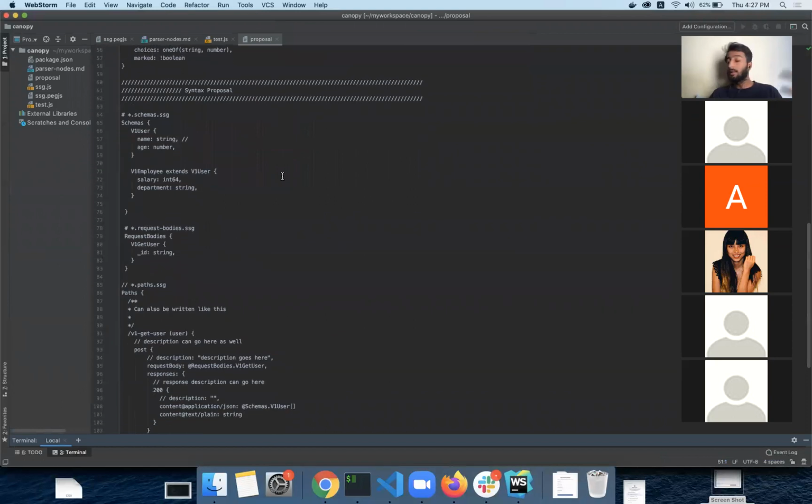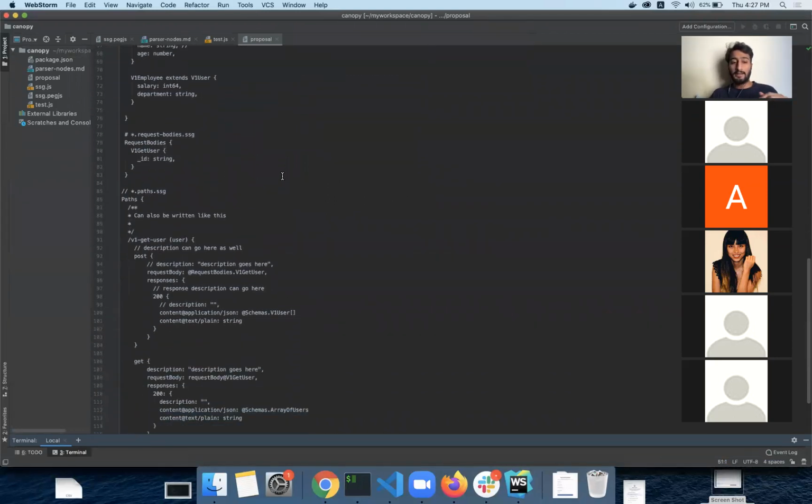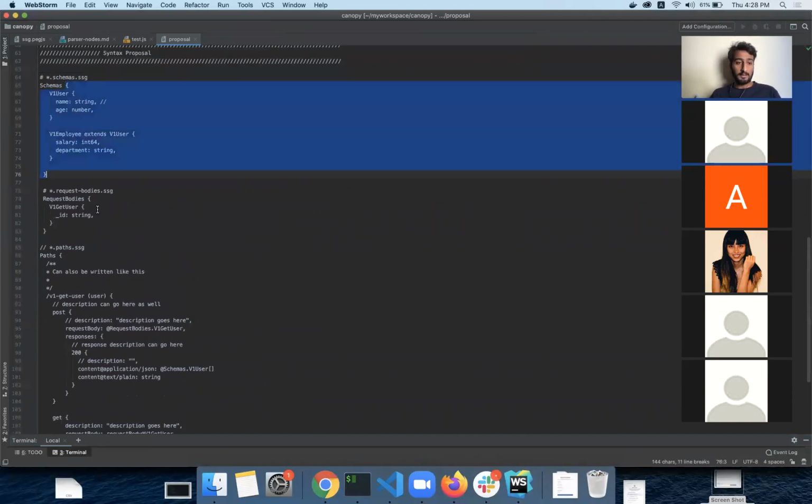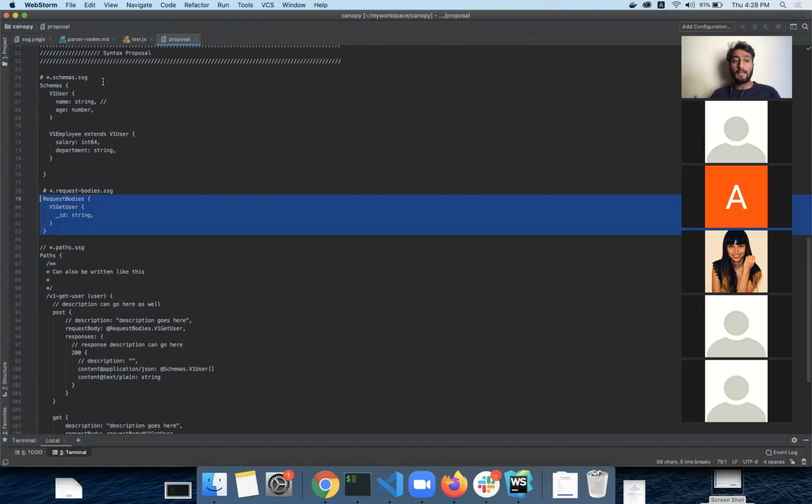So this is the same syntax that I proposed. I couldn't come up with anything new, and I don't think I'm going to change this that much. For the schemas, we'll have the schemas. For the request bodies, we'll have request bodies. And one thing is we will be able to have their own files, like schemas.ssg, or maybe a single file like main.ssg, or something more modularized into different modules, where we can have just a name and then .module.ssg.